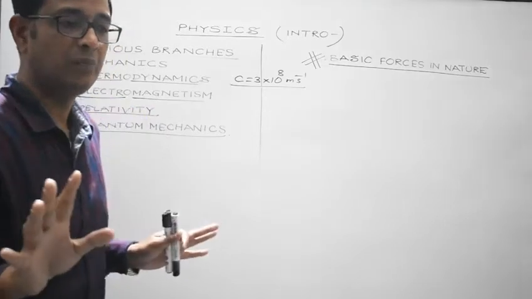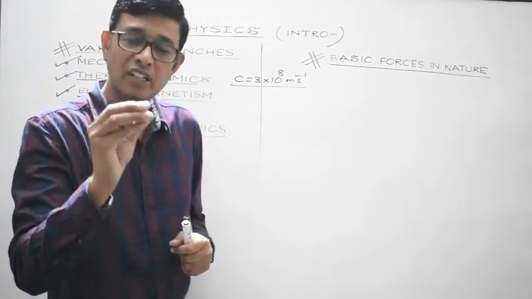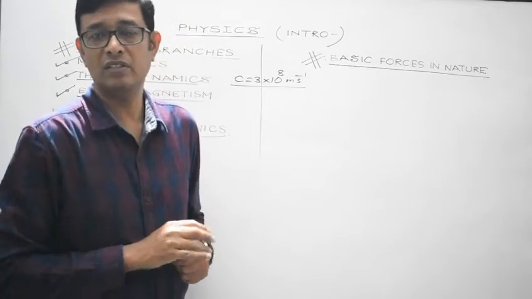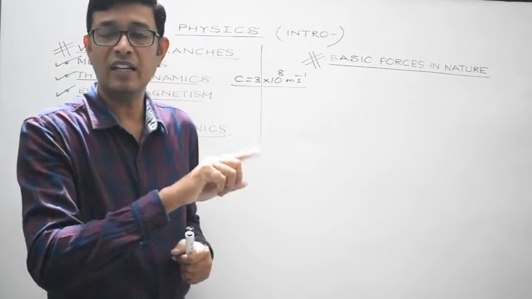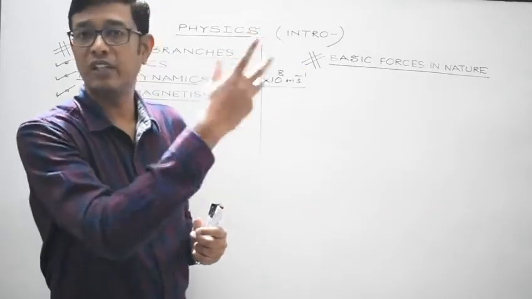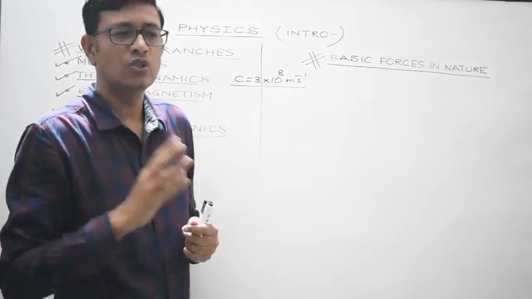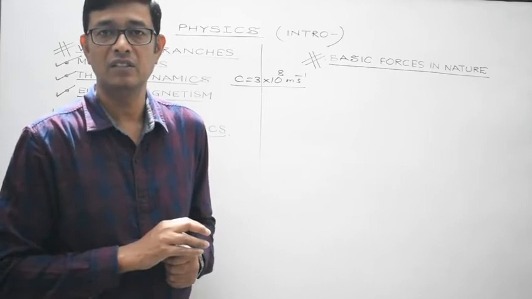All the bodies are made up of atoms and molecules. Each atom consists of a central positive core known as the nucleus. The nucleus is composed of positively charged protons and electrically neutral neutrons, and the nucleus is surrounded by a cloud of electrons which are negatively charged. So proton, electron, neutron, these are elementary particles.